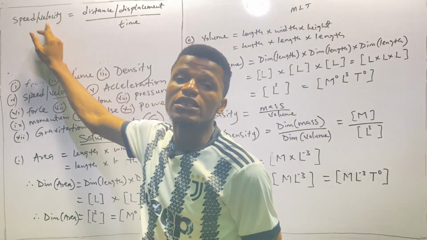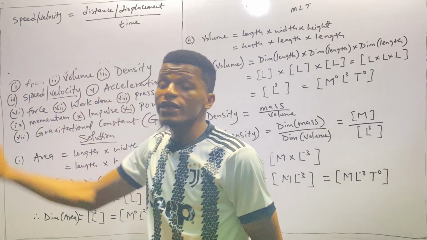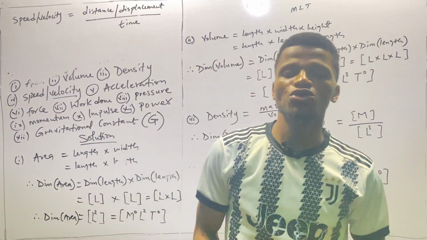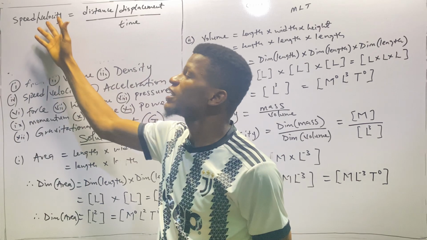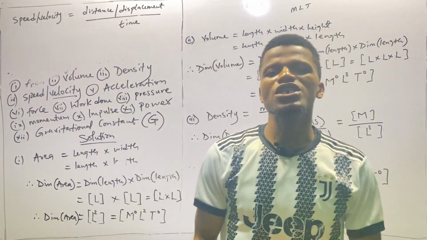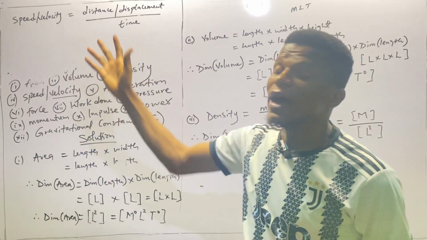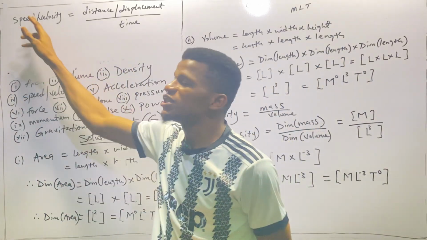Velocity has both magnitude and direction, which makes it a vector, while speed has only magnitude but no direction, which makes it a scalar. So what differentiates both of them is that velocity is a vector and speed is a scalar. If we ignore direction, both of them are exactly the same. So the direction part of speed is velocity.